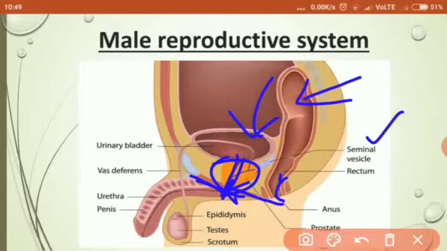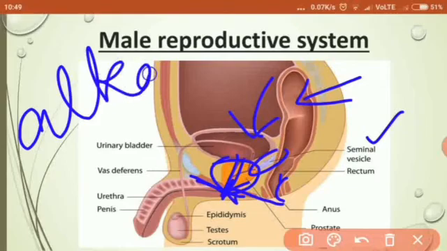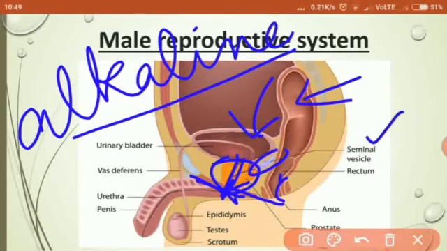And the next is the seminal vesicles. There is a pair of pouch-like structures. As you can see here, this is a pouch-like structure which lies at the base of the urinary bladder. There are two seminal vesicles and they secrete an alkaline fluid. Which type of fluid? Alkaline fluid. You must have studied what the term alkaline means in your chemistry classes. This forms about 60% of the semen.